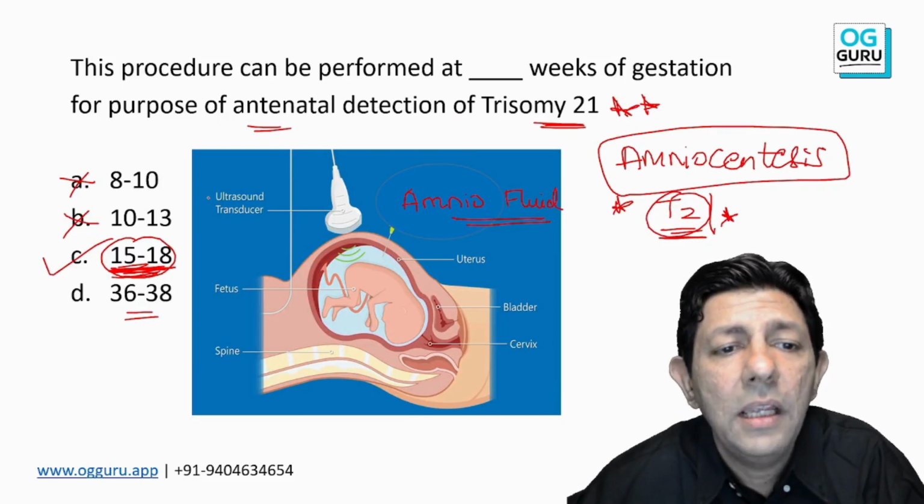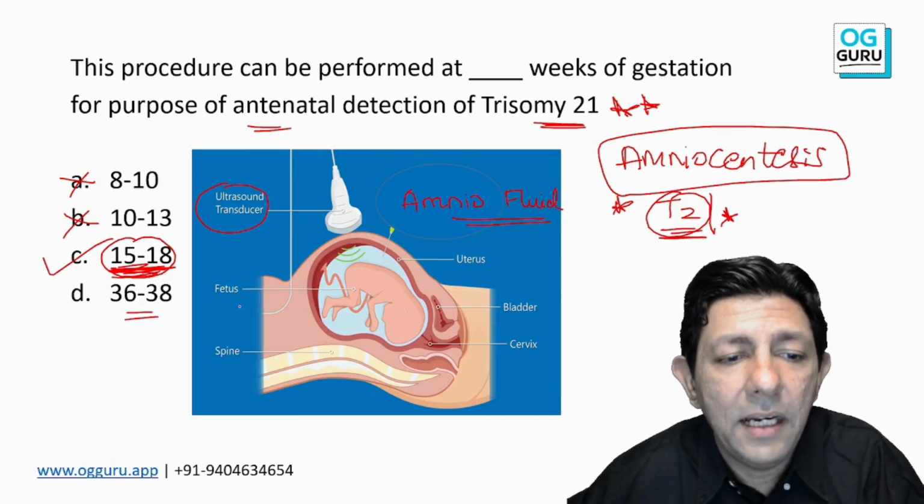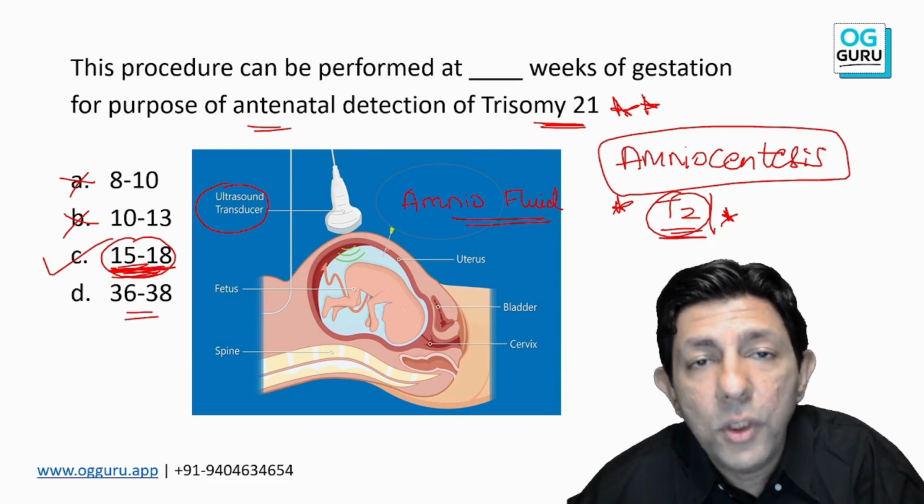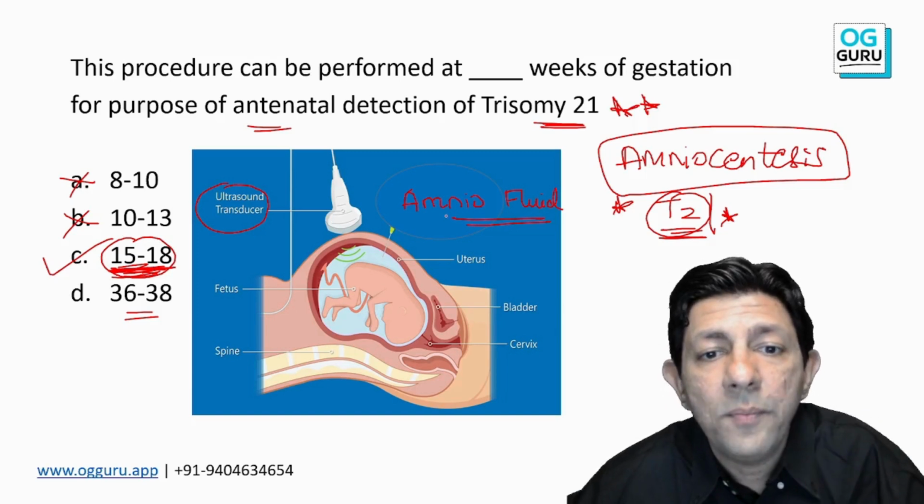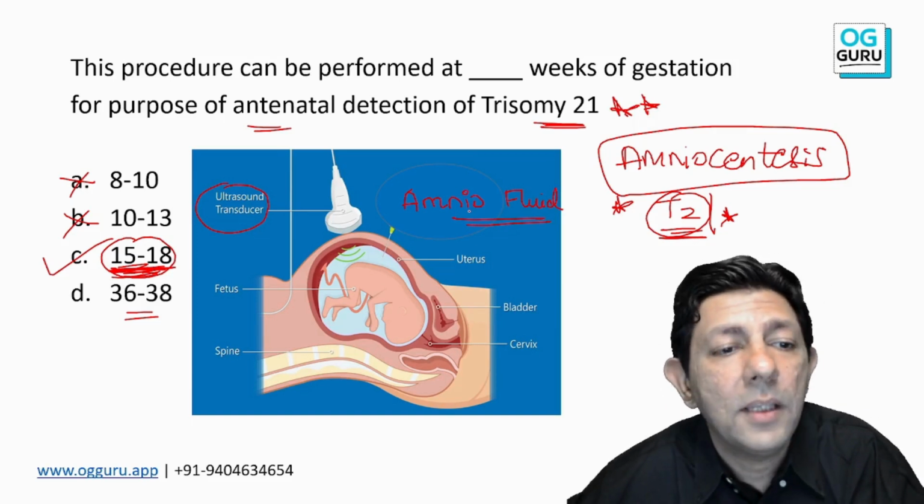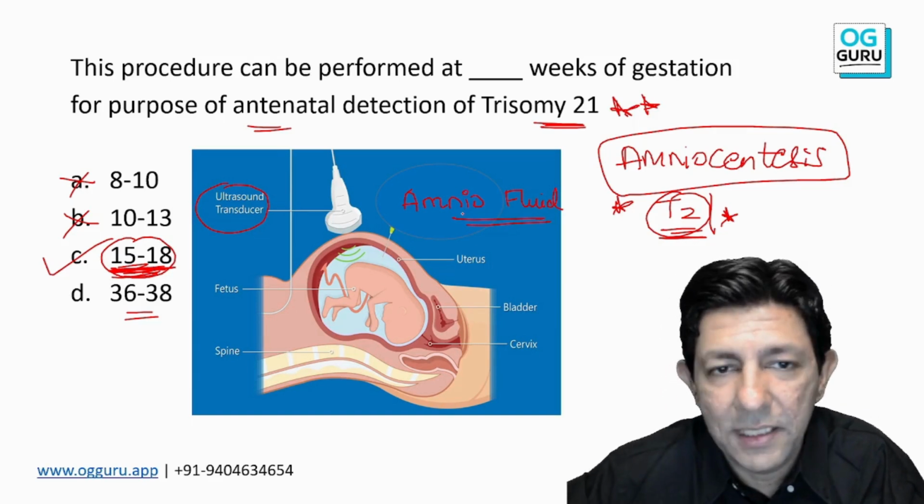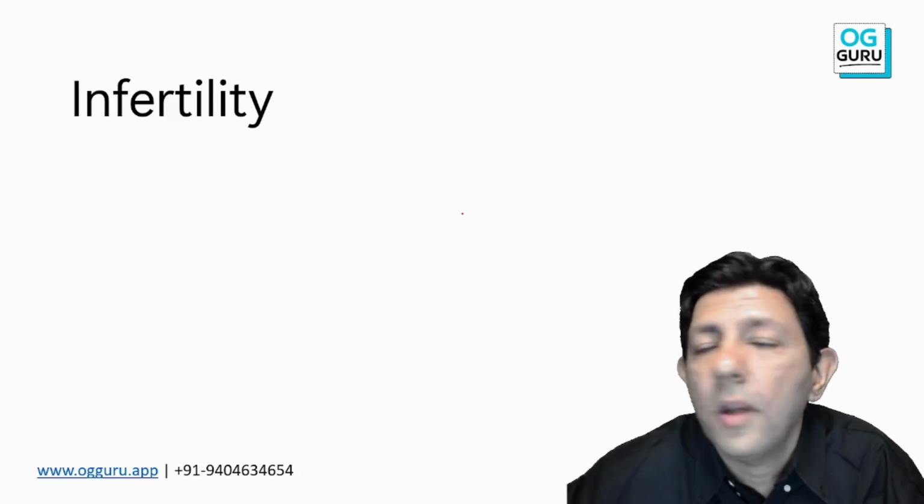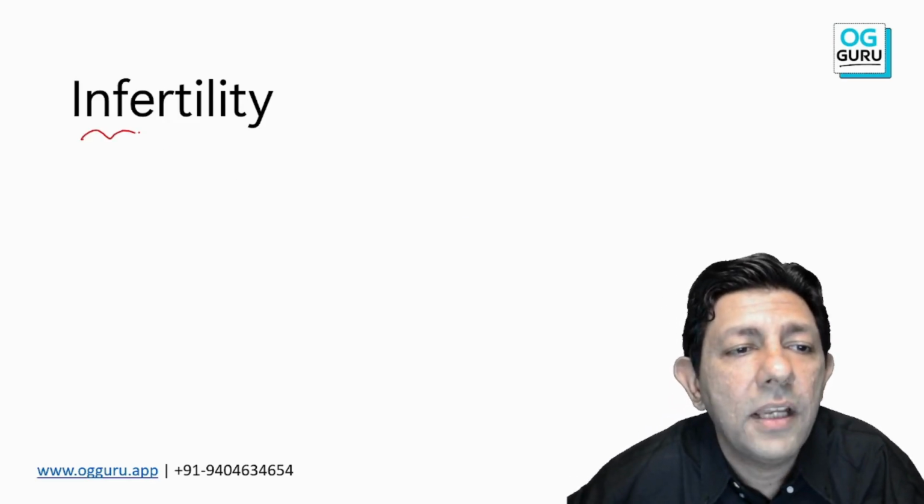So in the picture, we have an ultrasound guided baby, and ultrasound guided, we are poking the needle into the uterus through the transabdominal route. We are sucking out the amniotic fluid. The process is amniocentesis. Okay, so moving on, again a short hot topic, infertility.